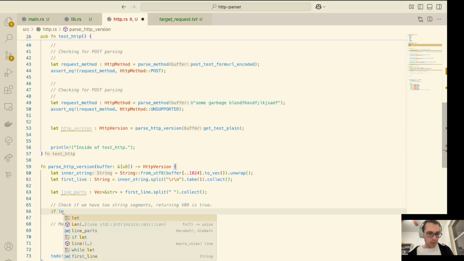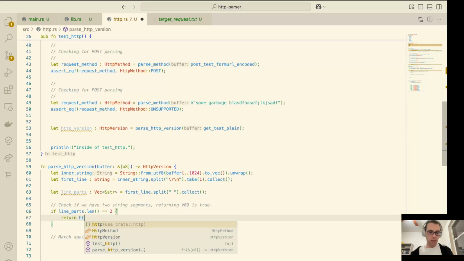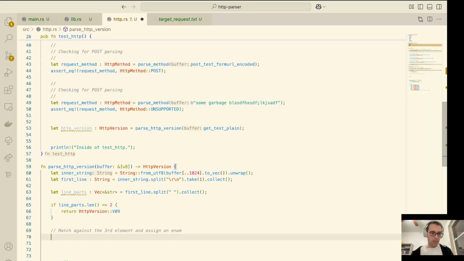If line parts dot length is equal to 2, then we are going to return HTTP version 0.9. Sweet. And we can delete that. Match against the third element. Okay, now we're going to match against.